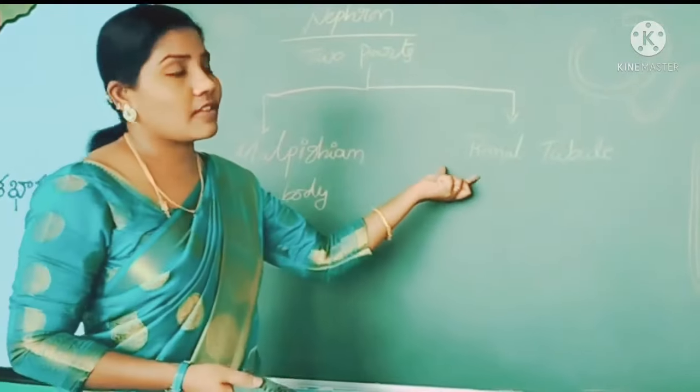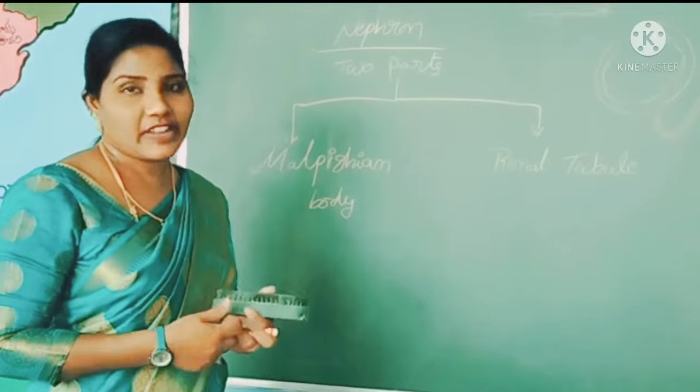So these two parts are present mainly in the nephron structure.